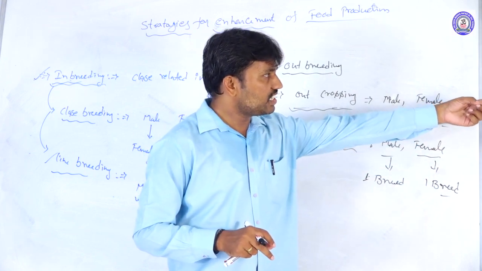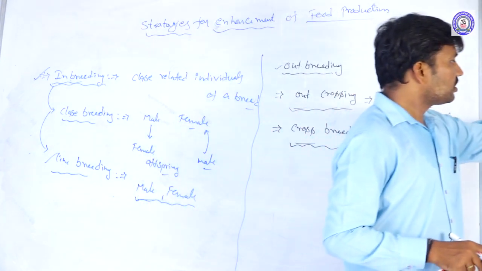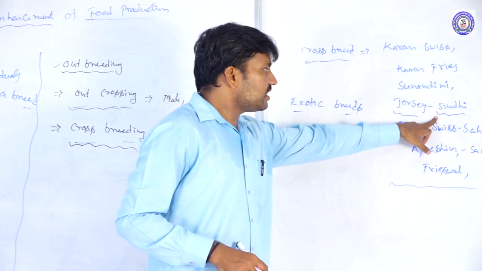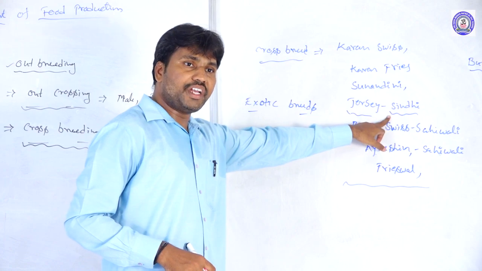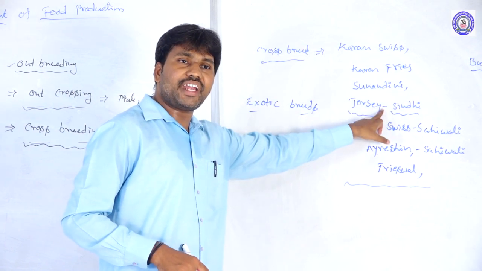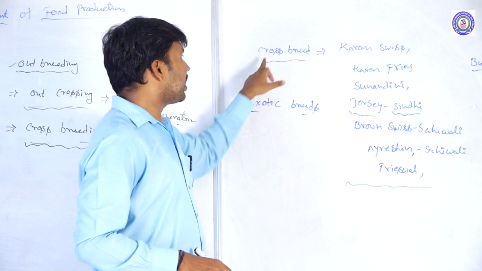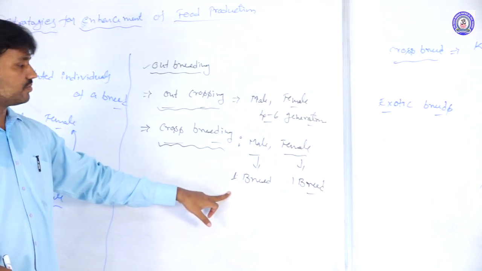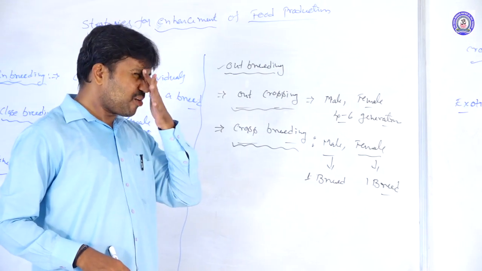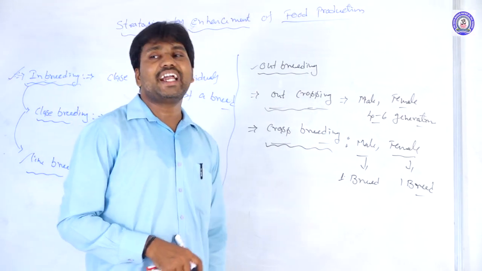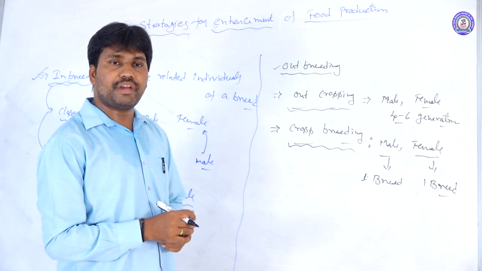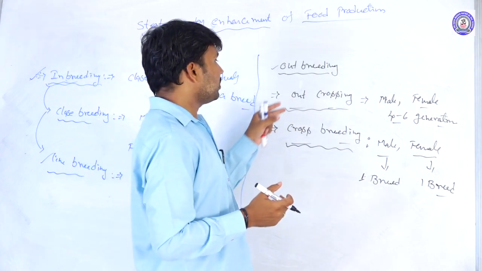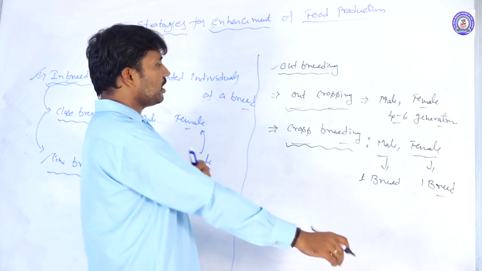For example, we can take Jersey and Sindhi. Jersey is an exotic breed and Sindhi is our native breed. By crossing these two breeds, we get cross breed varieties. These are called cross breeds. There are no common ancestors here because both breeds are different, and we take both breeding animals from two different breeds. So these are the two important outbreeding methods.